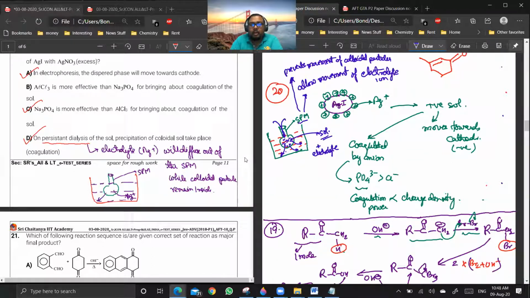Okay, we will use a similar type of setup, passing the whole blood through a semi-permeable membrane, and the uric acid crystals will be coagulated there. Once they get coagulated, they will become solid. You can filter them out. Are you getting my point? Yes or no? Yes, sir. Okay. So that is dialysis. Everyone is clear with this?